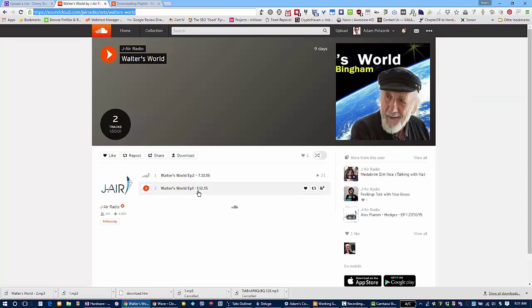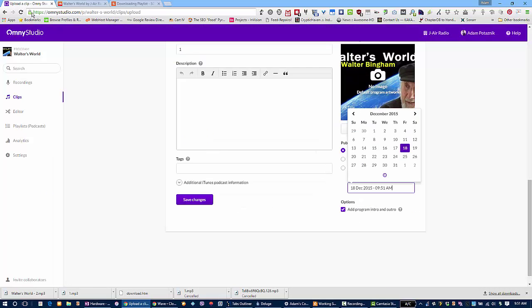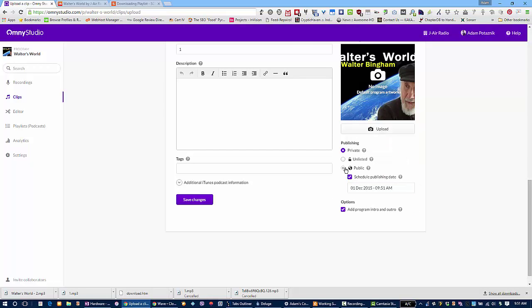So you can see here the first one was the 1st of December 15. So I go back to Omny and I actually choose the 1st of December. The time doesn't really matter, just the day, and then make it public. And it'll save it. Even though this is sort of like a problem with the user interface, where if you hit schedule and then you hit public, it sort of disappears. I'll have to figure out the right way of doing that, but I did it before where I've just already put in the right date and then hit public and then save changes and publish, and it comes up correctly.